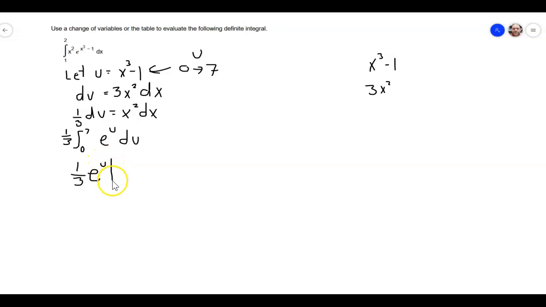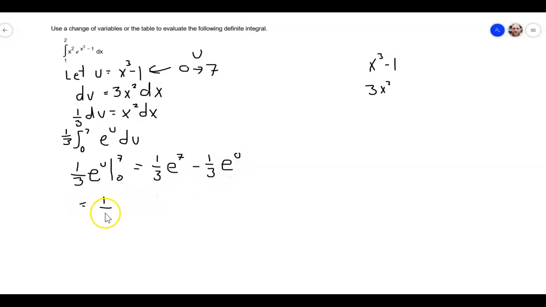We're going to evaluate that from 0 to 7 using the fundamental theorem of calculus. So this is already the antiderivative right there, so that's just going to be 1/3 e to the 7th, right? Evaluate minus 1/3 e to the 0, and so we just have to clean that up a little bit, right?